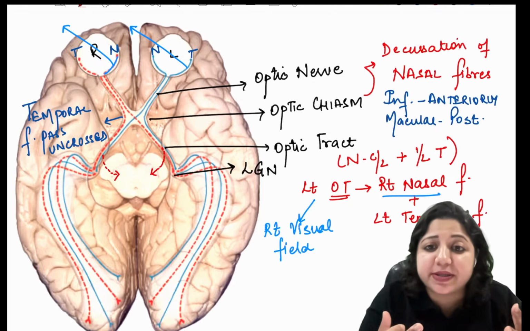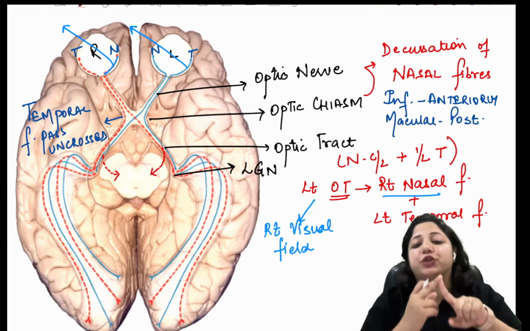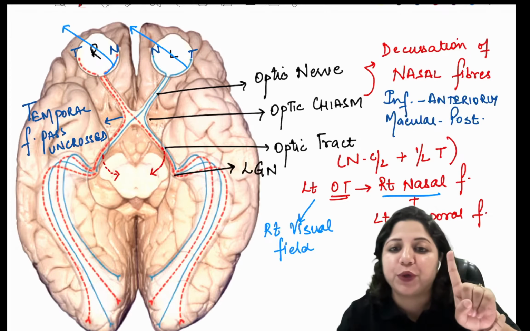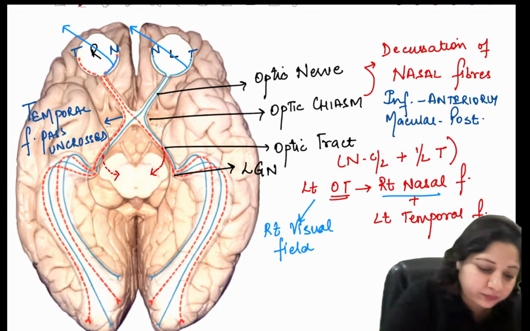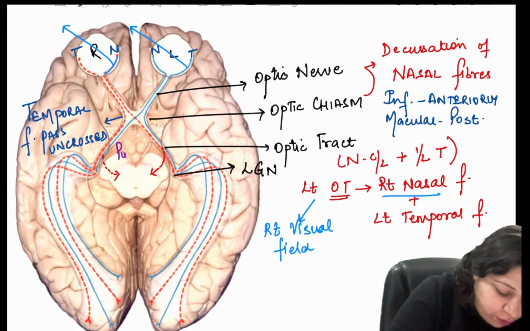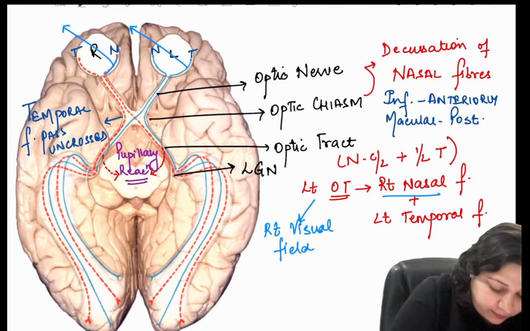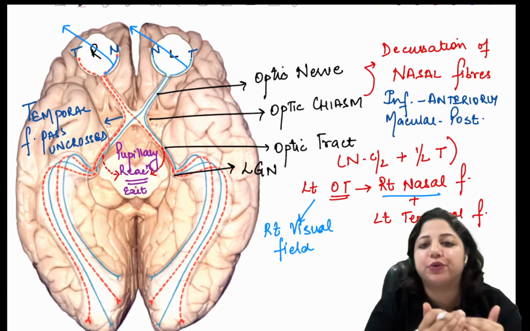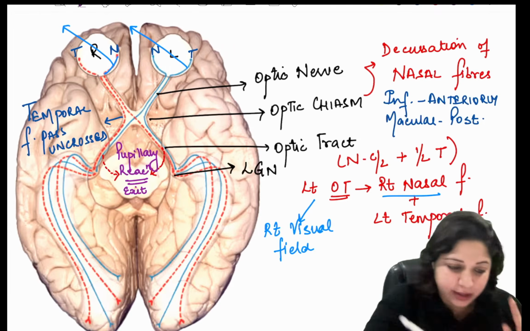So which fibers exit? The fibers which are responsible for the pupillary reaction exit before they enter the lateral geniculate nucleus.